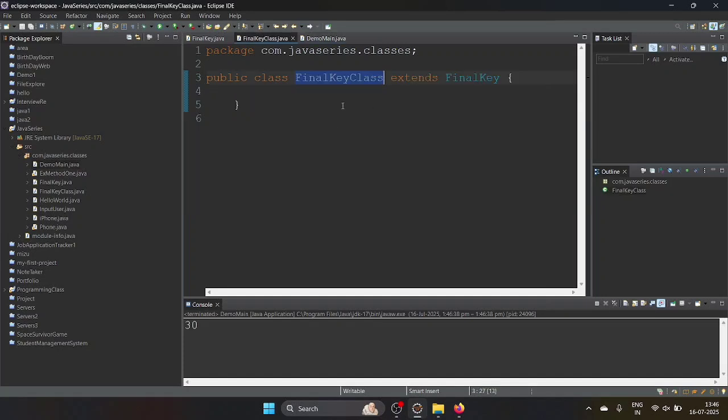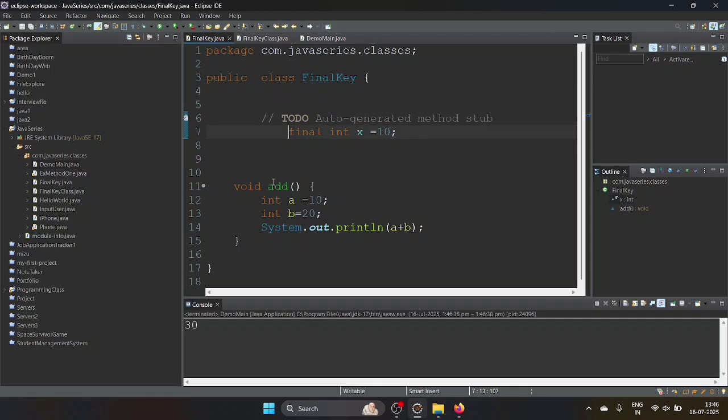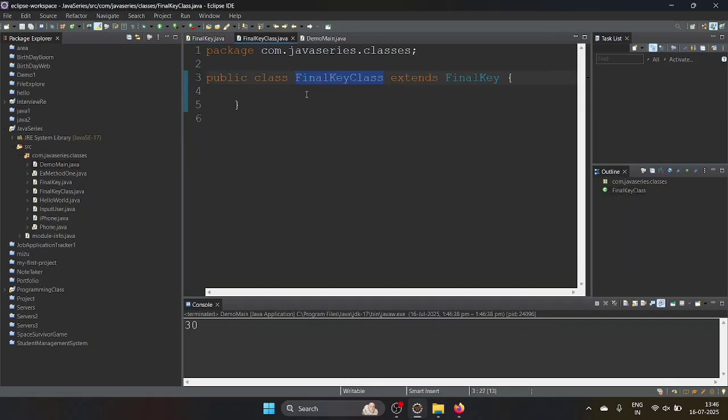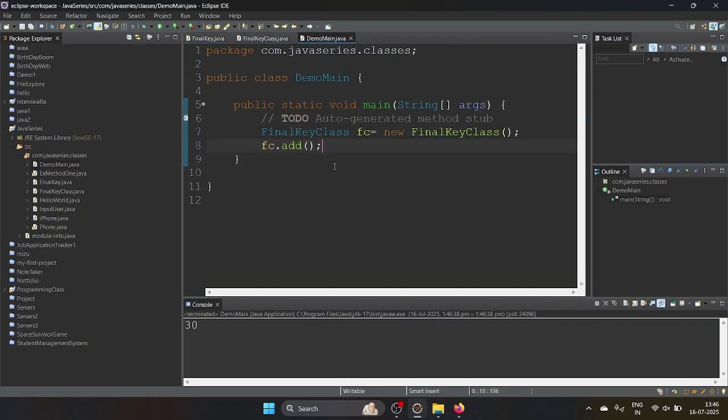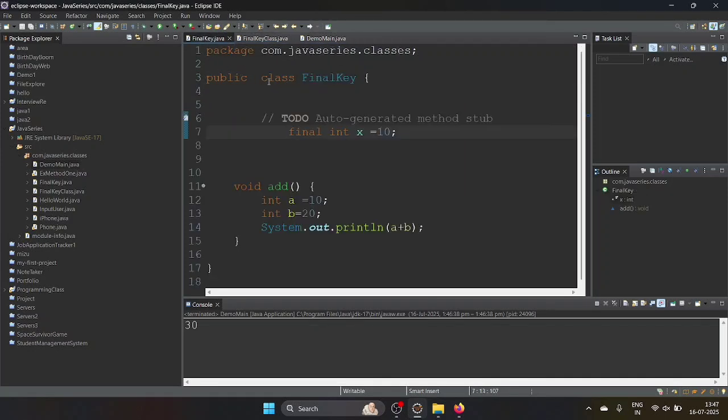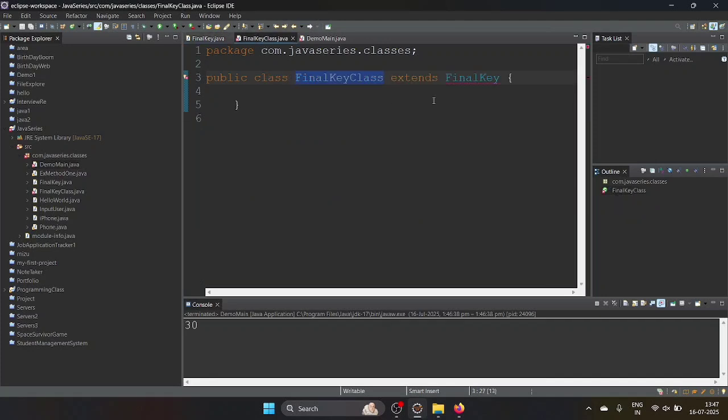We have not returned anything, but we are extending the final key. So in the final key we are having the add, so it is getting inherited to this class, and we are calling the add method by creating the final key class object. Let's take, if you give the keyword final in this class, the final key class, and we are using the final keyword here. See, we can't inherit the final class.